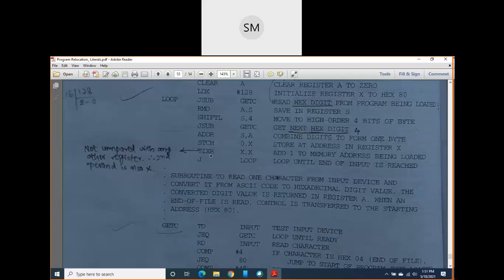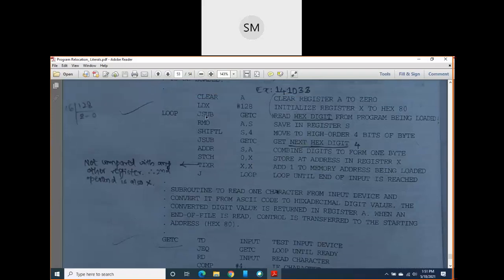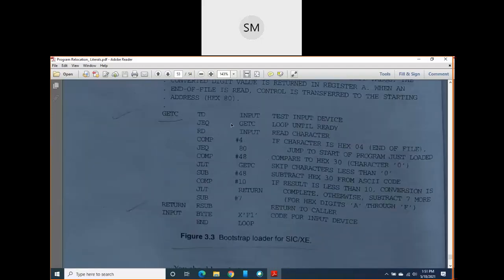Okay. Then TIXR. You increment the value of X. That is nothing but in the next memory what object code I want to read. Then X should not be compared with any other register, so simply once again I have taken it as X here. It will compare its own value with itself. Add 1 to the memory address being loaded. Then jump to loop. Where is loop? Here. Again the JSUB instruction will be executed 2 times. It means GETC will be executed 2 times. Like this, for each and every object code of your object program, these steps will be executed.